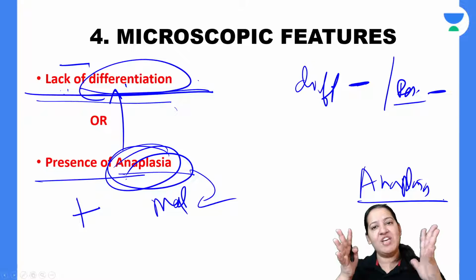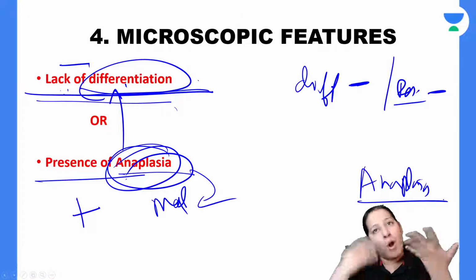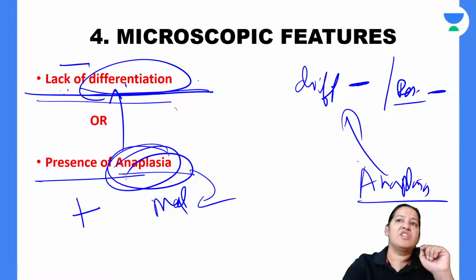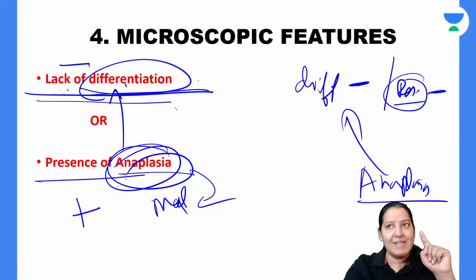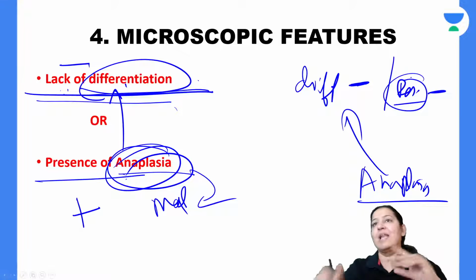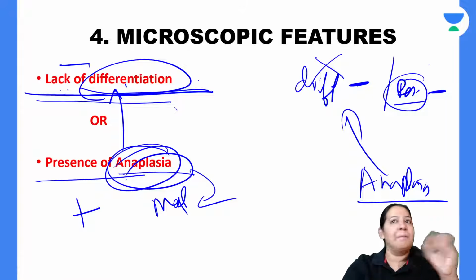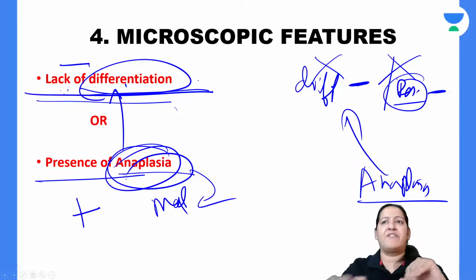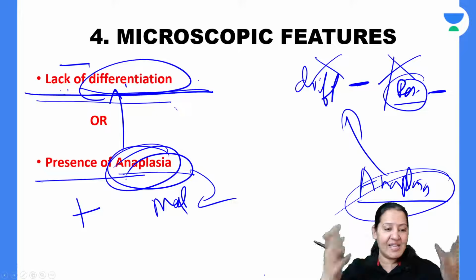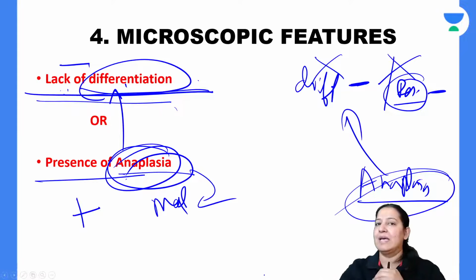So what is anaplasia? It is lack of differentiation. And what is differentiation? Differentiation is the resemblance of the tumor cell with the normal cell. If lack of differentiation is there, it means there is no resemblance of the tumor cell with the normal cell. Tumor cell is absolutely different. So it is an anaplastic cell. It means it is a cancer cell. That defines malignancy.